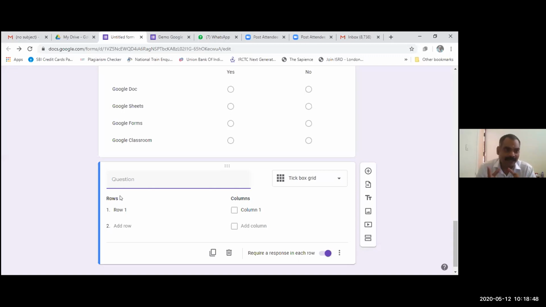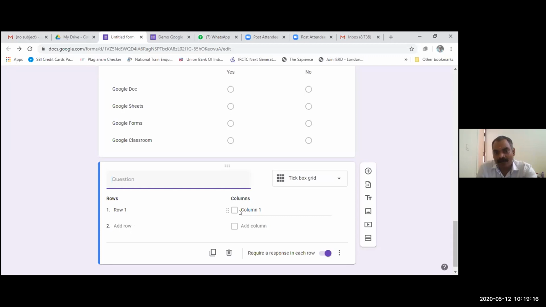Suppose you have an extra responsibility along with teaching, you are the in-charge of your hostel mess, and you want to take feedback from the students about the meal. In the row section it can be written Monday, Tuesday, Wednesday, Thursday, Friday.